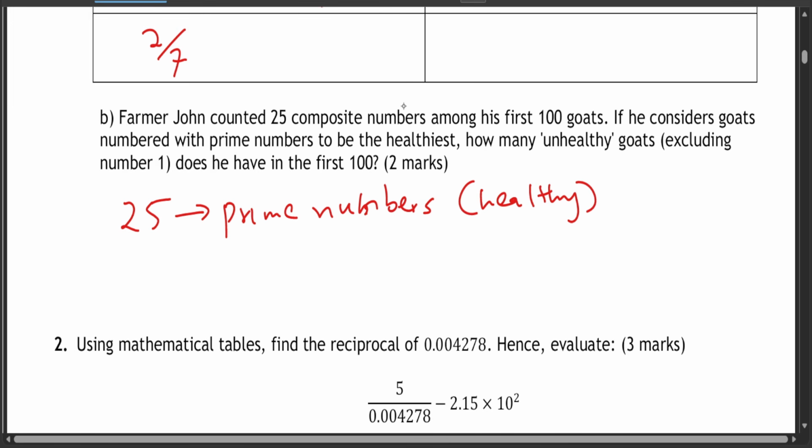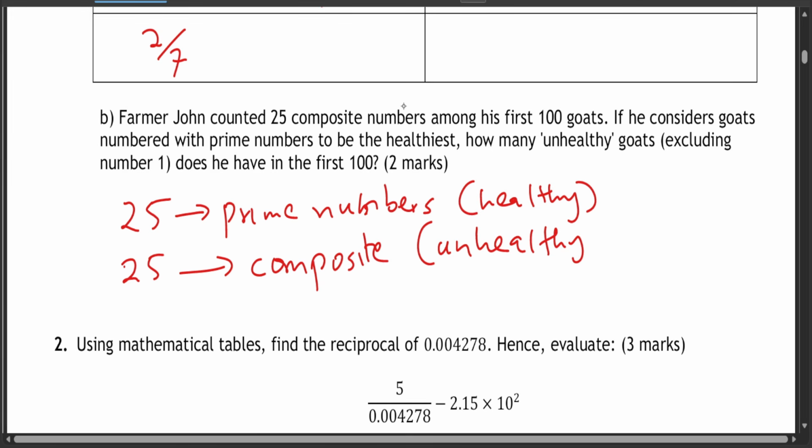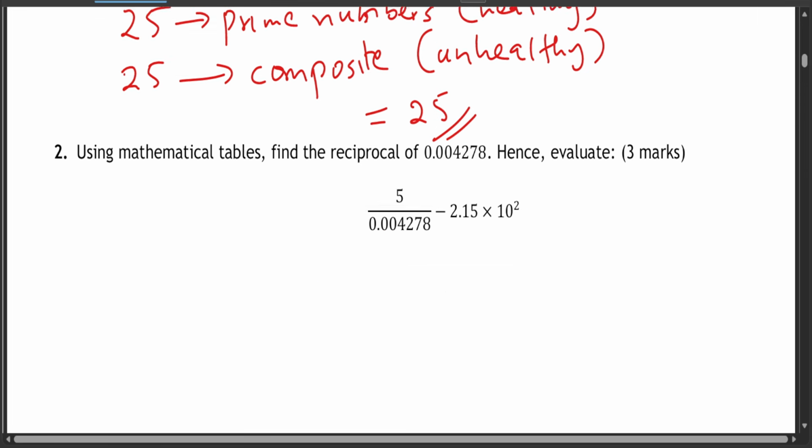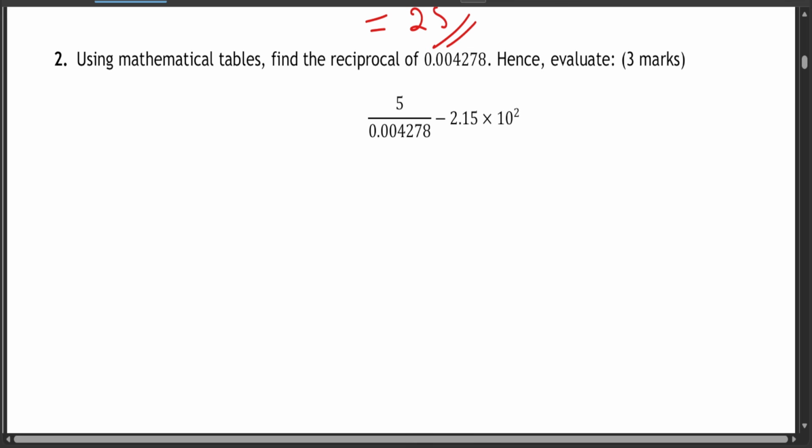So whatever remains is composite numbers, and therefore the composite numbers are 25, and the composite numbers are the ones that are unhealthy. Okay, and therefore if you exclude 1, it's just 25, and that is your answer. Very simple question. That is why it's just only 2 marks. Now, how about question 2?